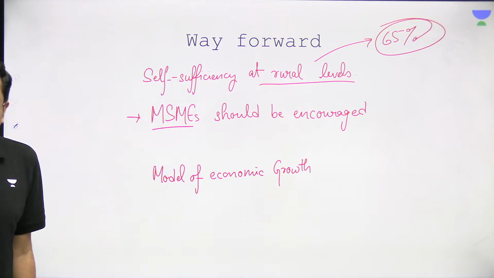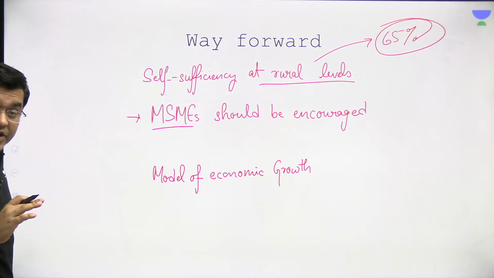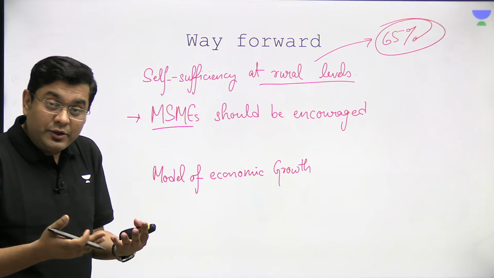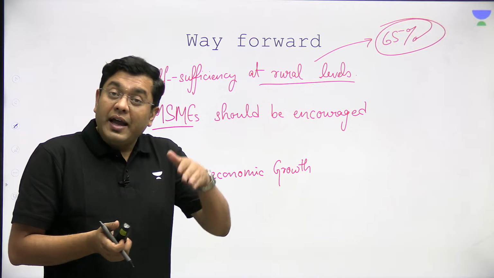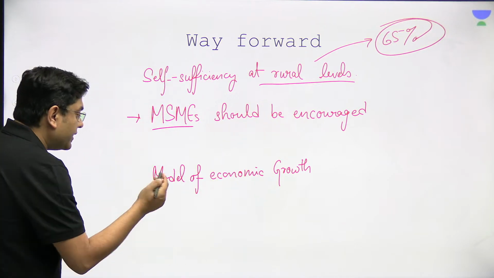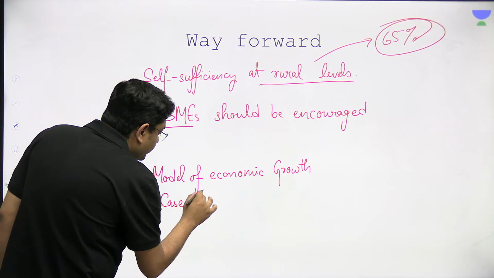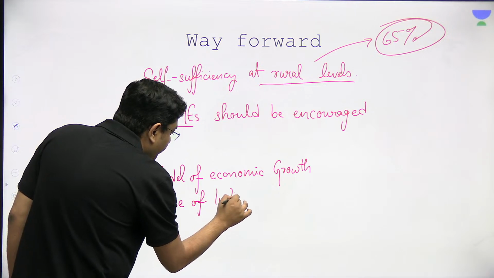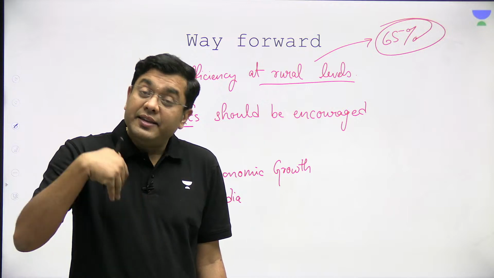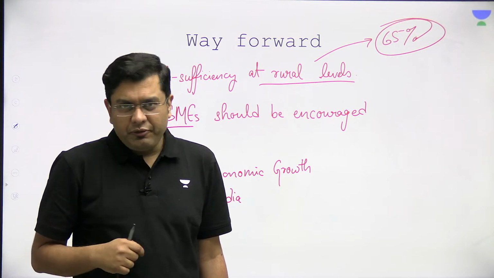A direct transition from an agrarian nation to a kind of services nation has reduced our overall capacity to improve manufacturing and improve the per capita income levels as well, right? So that is the case of India we have discussed. Then we have discussed what problem in terms of climate change follows if we pursue the normal economic growth model, and what should be the way forward.